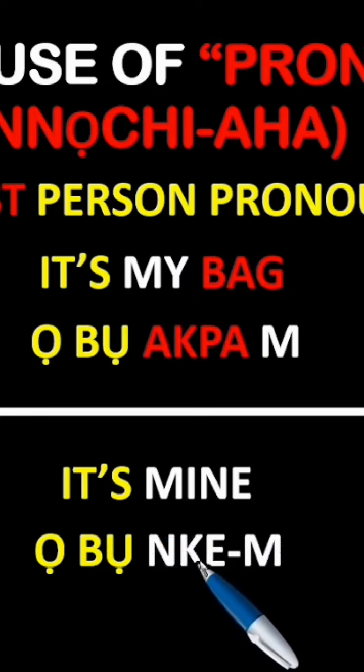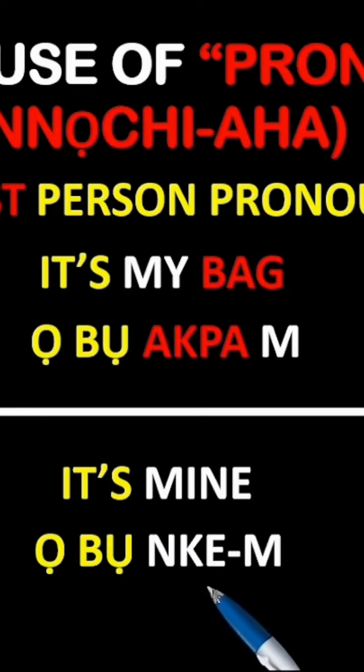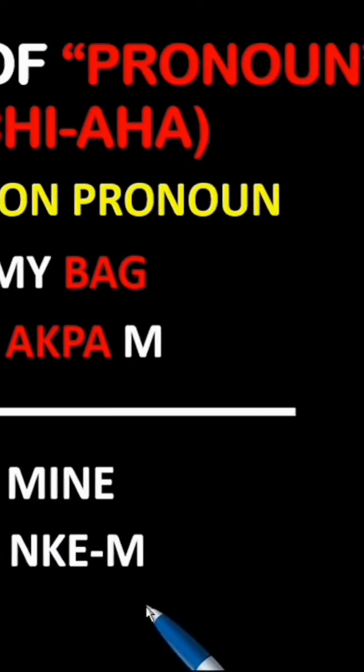Nke here is talking about referring to something that belongs to you. Obo nkem is mine, possessive. We'll move on from here.